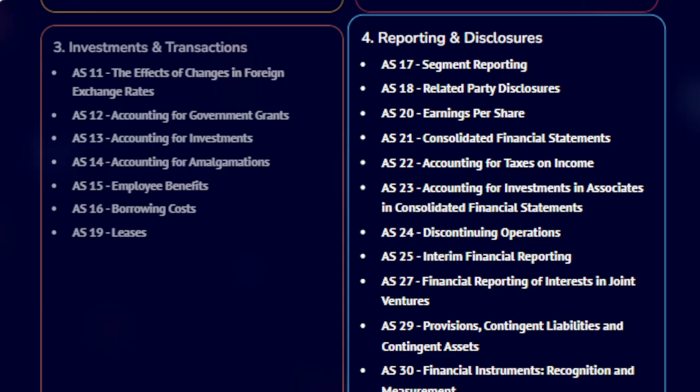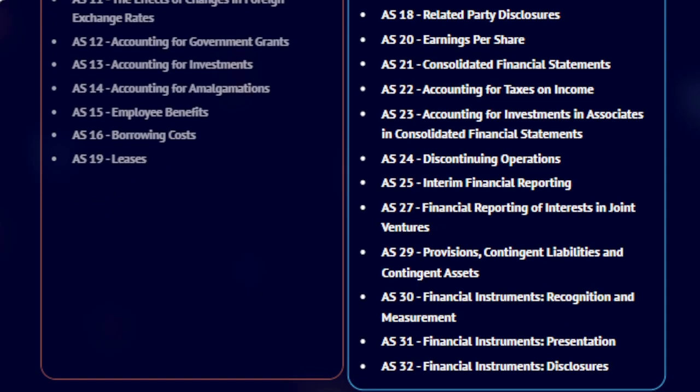AS 27, Financial Reporting of Interests in Joint Ventures, covers the recognition, measurement, and disclosure of a company's interest in joint ventures. AS 29, Provisions, Contingent Liabilities, and Contingent Assets, provides rules for recognizing liabilities and potential assets that depend on uncertain future events.